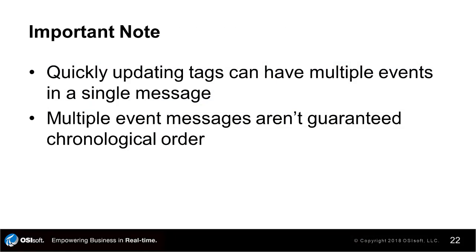If there are any updates in between polls from the PyWeb API, say for example you have a tag which updates every quarter second and a polling interval is 1 second, these events will be sent too. As a result, you can have multiple event updates for a single message in the channel. It's also important to note that in the case of multiple event updates for a single message, the updates are not guaranteed to be in chronological order in the JSON response message being returned by the channel.